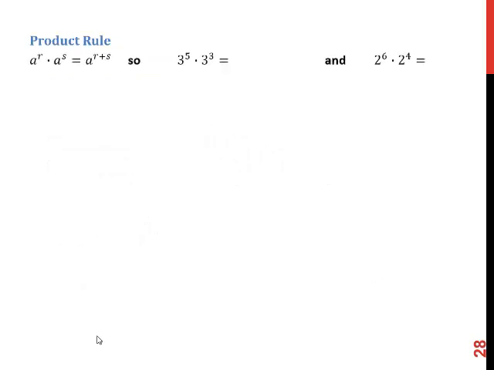Looking at our rules, we have the product rule. If you have base to a power times a base to a power, that is the base to the sum of the powers. So if we have 3 to the 5th times 3 to the 3rd, that's going to be 3 to the 5 plus 3, which is 3 to the 8th. Or if we have 2 to the 6th times 2 to the 4th, we have the same base. 6 plus 4 is 10.